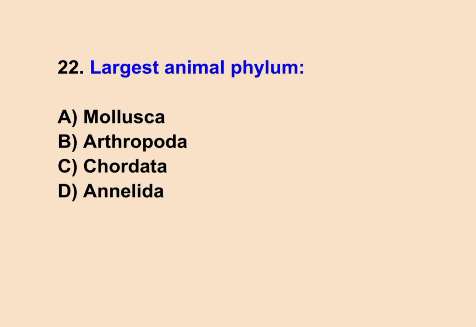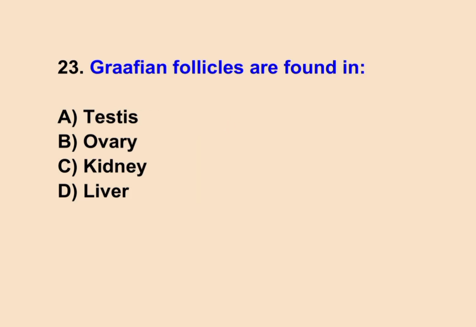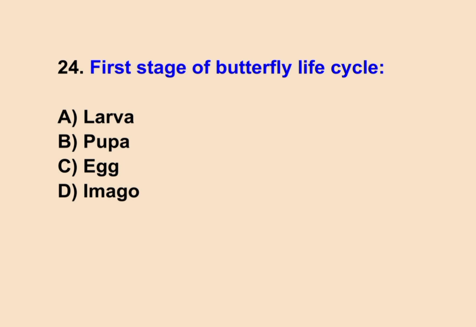22. Largest animal phylum. Correct answer is B. Arthropoda. 23. Graafian follicles are found in... Correct answer is B. Ovary. 24. First stage of butterfly life cycle. Correct answer is C. Egg.